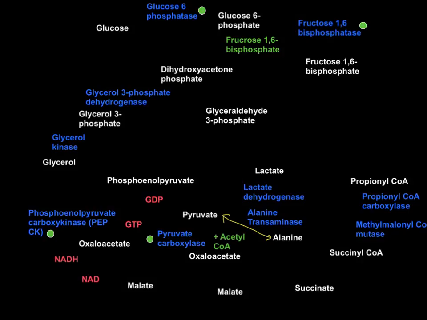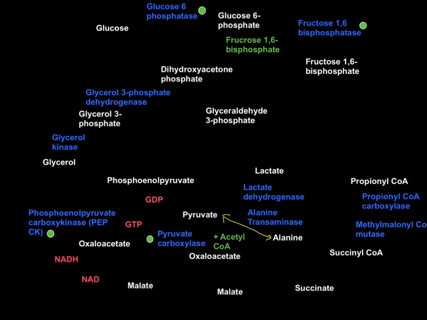We don't have an enzyme to do that, because in glycolysis the pyruvate kinase enzyme, which converts phosphoenolpyruvate into pyruvate, catalyzes an irreversible reaction. Now we cannot simply use pyruvate kinase to do this job. So in order to overcome this, we have a separate set of enzymes to take care of the conversion of pyruvate into phosphoenolpyruvate.